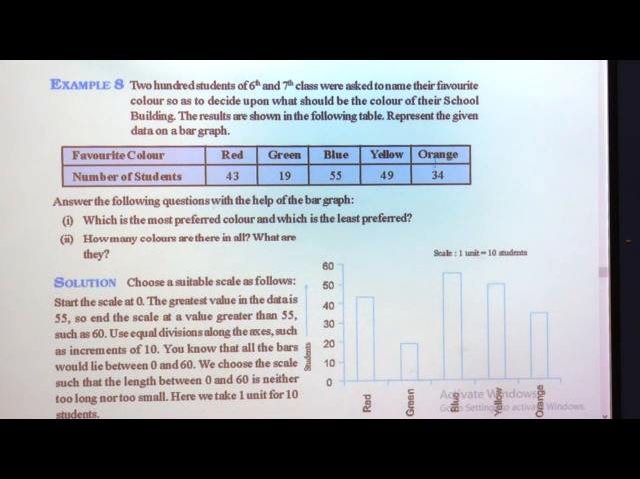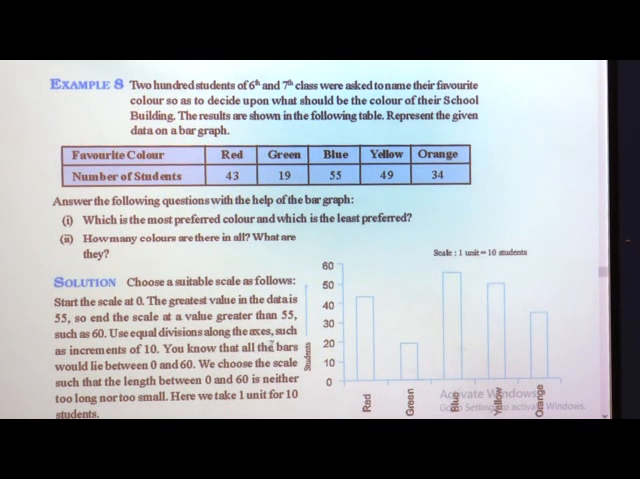Here we have to look at the tabular form where the greatest value is 55 and the least value is 19. We have to end the scale at a value greater than 55. We have to cover this 55, so we go for a higher value than 55, such as 60. Use equal divisions along the axis, such as increments of 10.